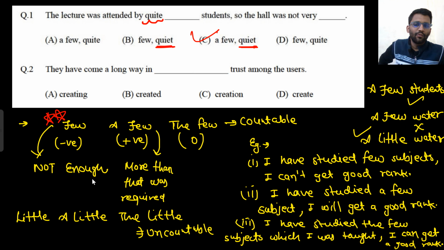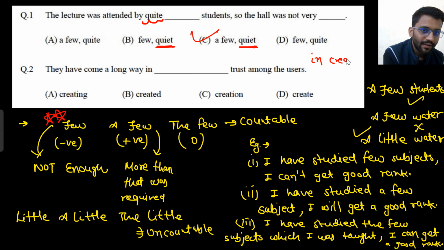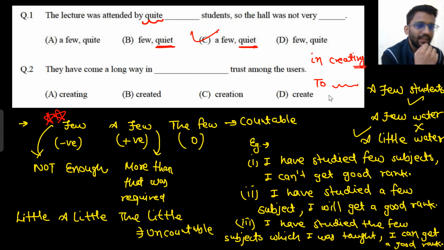They have come a long way in dash trust among the users. So in creating, after a preposition always the ing form will be used, except one exception is there, except two. Here the present form will be used always. Let's take the example.